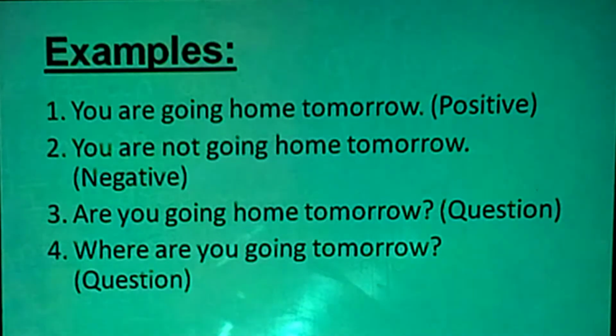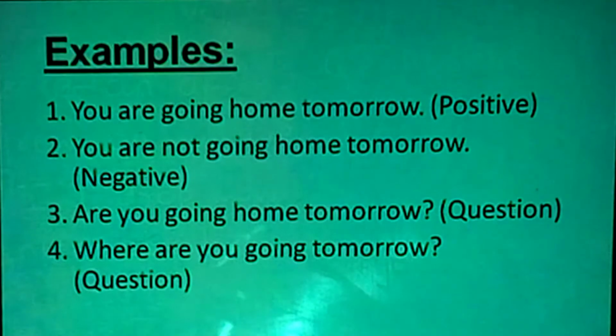Now here we see there are four examples. These examples belong to an action or plan that is going to happen in the future. So this is how the present continuous tense is used for future actions. So here: you are going home tomorrow. It is a positive sentence structure, meaning it is a future plan, a plan for tomorrow.